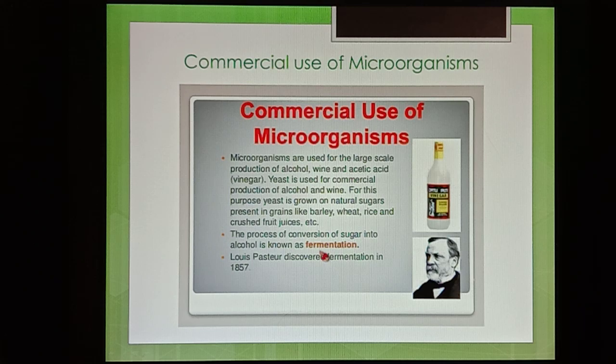I think you are clear about the commercial use of microorganisms. Commercial means large scale. Here some microorganisms like fungi and bacteria are used to get alcohol, wine and acetic acid. Alcohol and wine by fungus, the fungus being yeast. Acetic acid by bacteria. How are wine and alcohol prepared? You take either barley or wheat or rice or crushed fruit juices, add yeast to it, and leave it for some days.